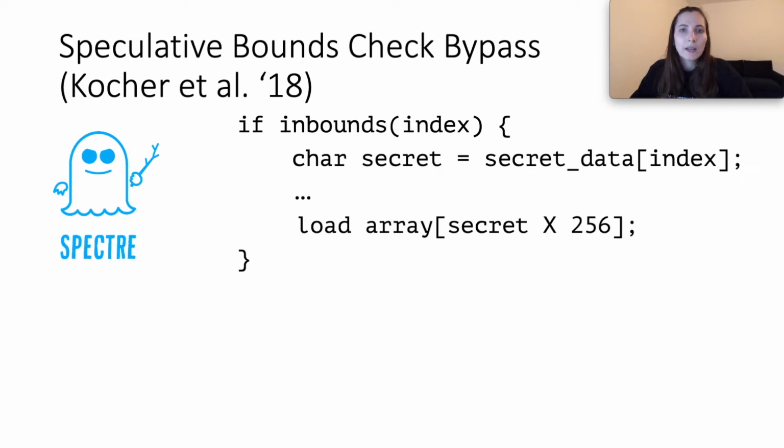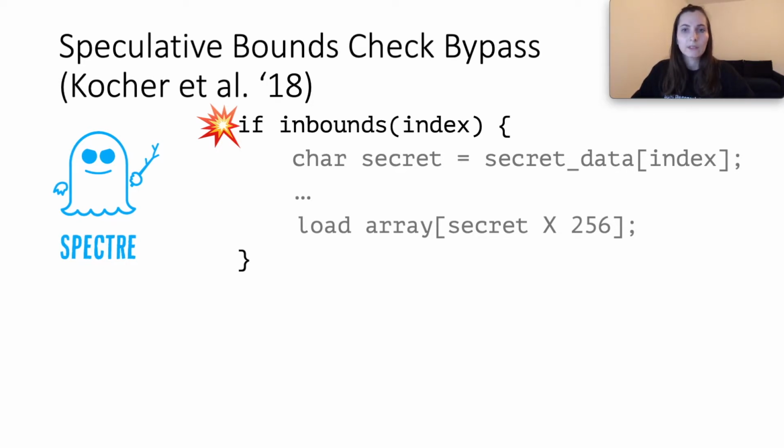The secret data access itself is not dangerous, but the threat lies in the subsequent instructions which use the secret values and eventually leave microarchitectural traces. As we can see in this snippet, when misspeculation occurs, the if statement body gets executed speculatively, therefore leading to cache traces being accessible to adversaries. If an adversary triggers this behavior inside the victim, they achieve arbitrary memory read of the victim's memory.